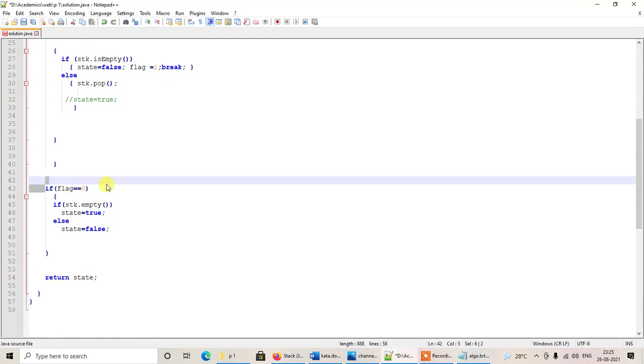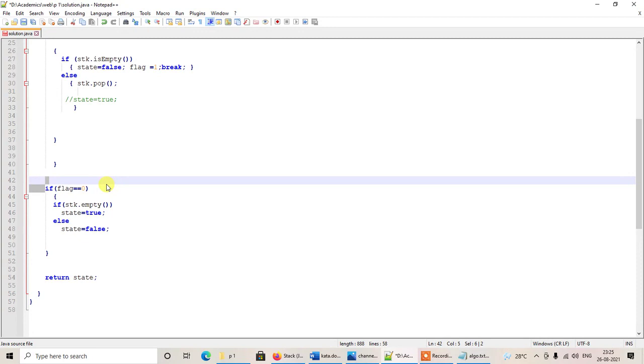So if the value of flag is 0, that means when we tried to pop an opening bracket, the stack wasn't empty, and so we hadn't encountered any issues, and the value of flag wasn't changed from 0 to 1. That means there were no problems while we were trying to pop the existing opening brackets from the stack. So if the value of flag is 0, that means we had traversed the entire length of the string and the stack wasn't empty.